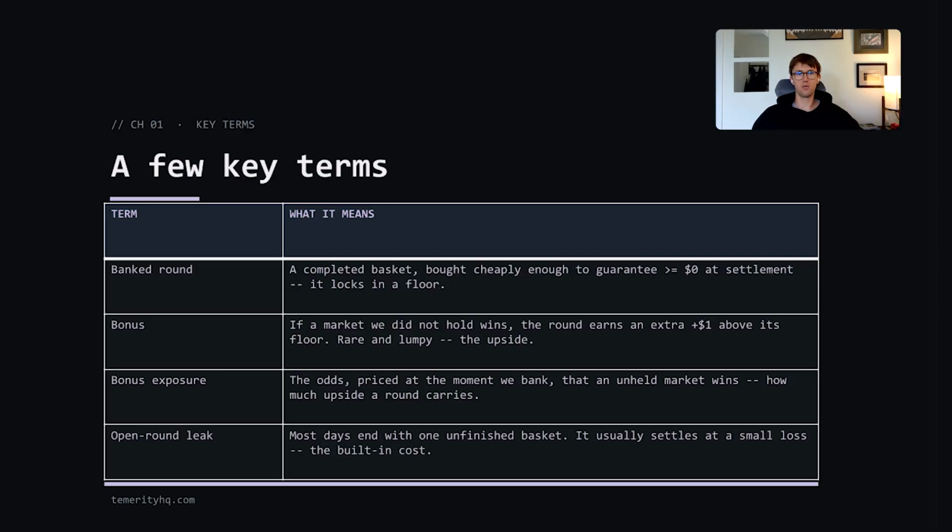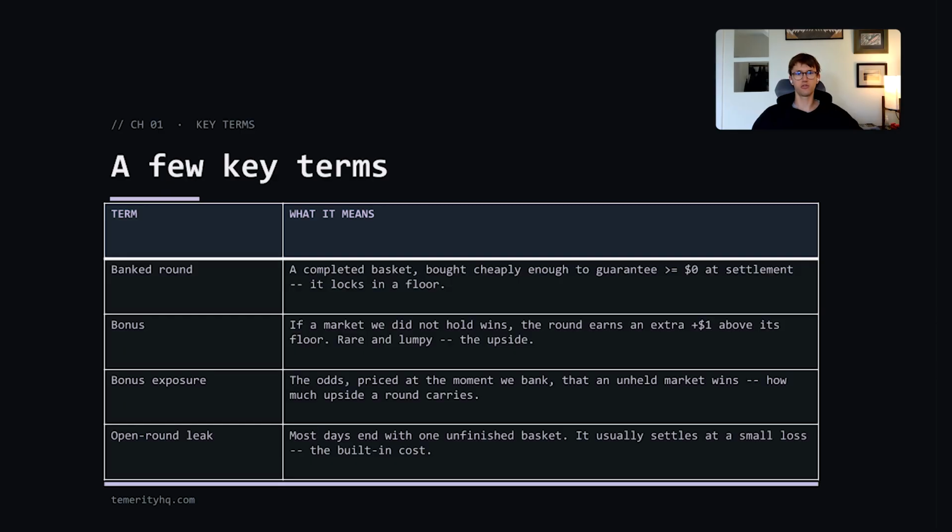Next, I want to define what I mean by the word bonus. We bank a round of no positions. Like I said, our worst case scenario is that one of those no positions settles worthless. However, if that banked round does not include every market, every possible scenario in the mutually exclusive event, then there's a possibility that all the no positions within the round pay out. This scenario represents a bonus. So we've banked the round at a cost such that we've locked in our margin in the worst case scenario, but we have the upside bonus of one additional contract that we expected to settle worthless also paying out.